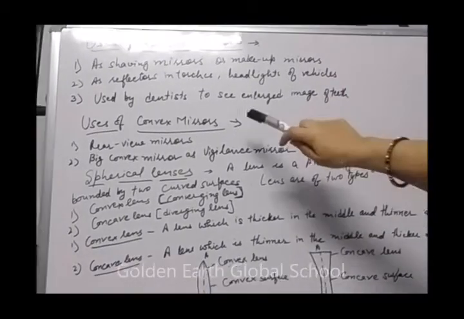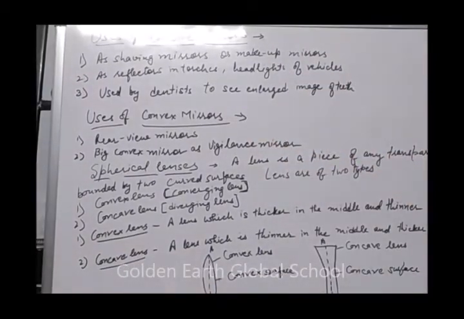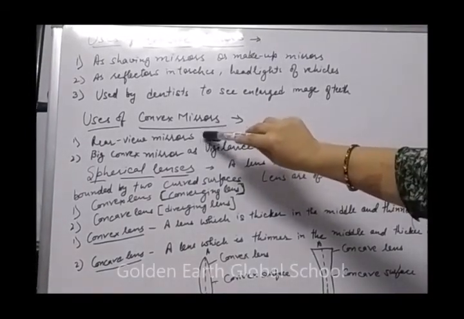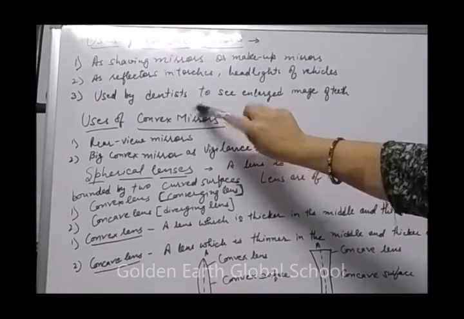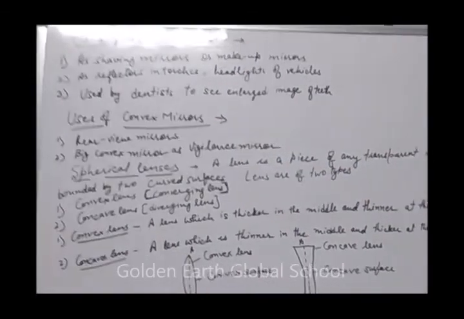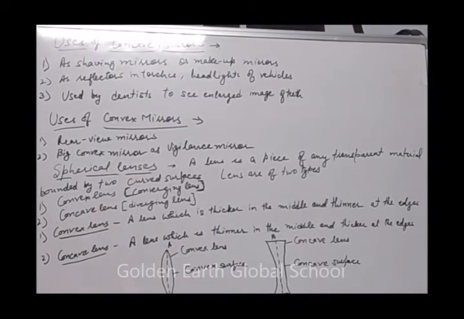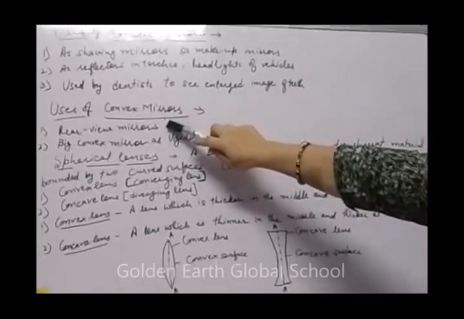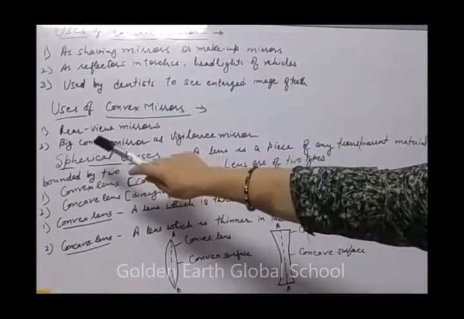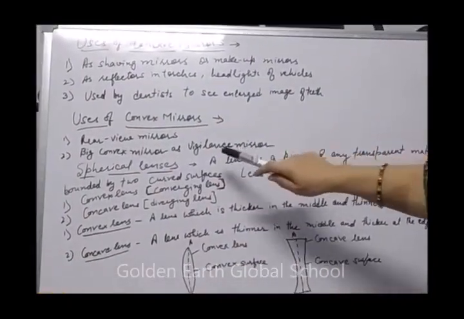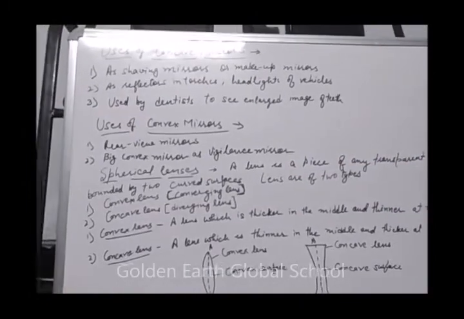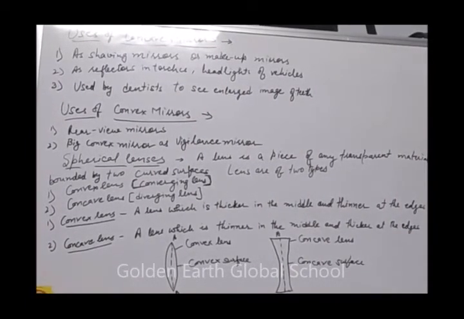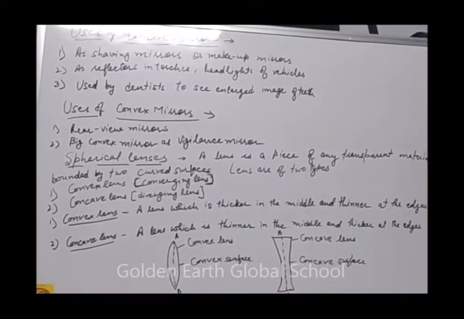Next are the uses of convex mirror. Convex mirror is used as a rear view mirror. Rear view mirror means the side mirror of your automobile is made up of convex mirror in cars, scooters, buses, to see the traffic coming from behind. That's why it is called a rear view mirror. Next, a big convex mirror is used as a vigilance mirror in big shops and stores, and third, on staircases of double-decker buses.